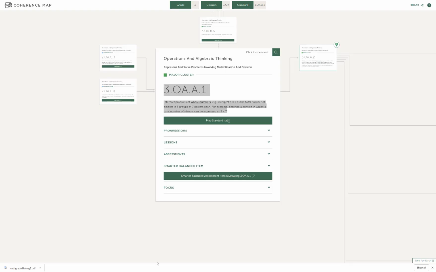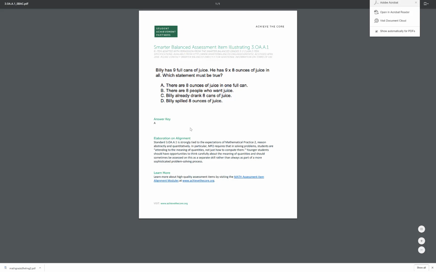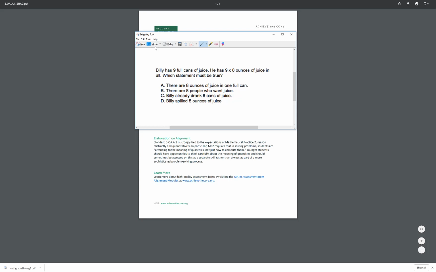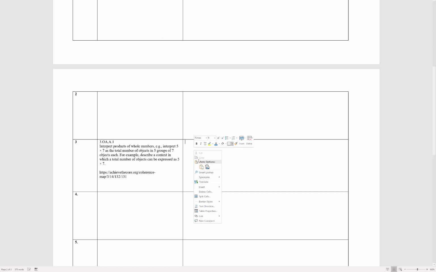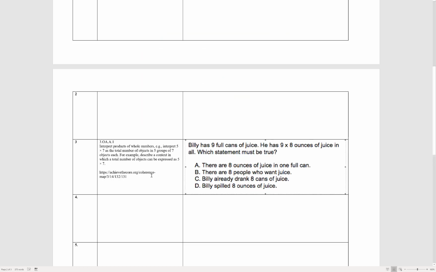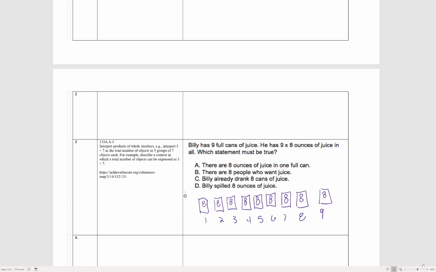The next thing we will need to do is to get a sample question. If you want to use what's on the achievethecore.org website, awesome. If you want to find an example somewhere else, that's awesome too. Just make sure that example lines up with the expectation of the standard. And so we'll just snip it. So I snipped it already. So I'm going to copy it and then paste it right into the document, and then go ahead and draw a solution. So I've drawn out my solution there, and that would be the scope of what you would need to do on this particular third grade example for a standard in question.